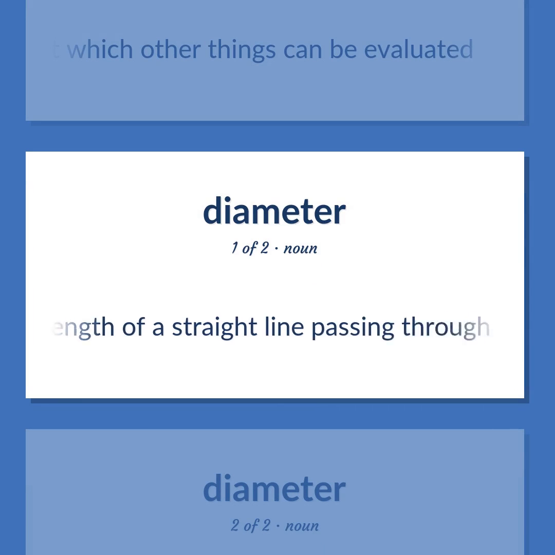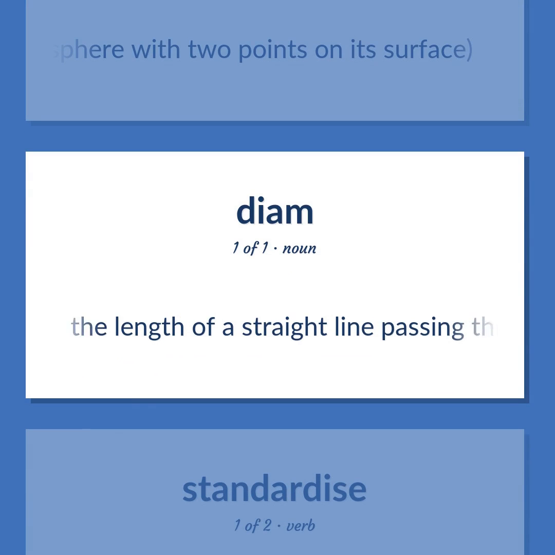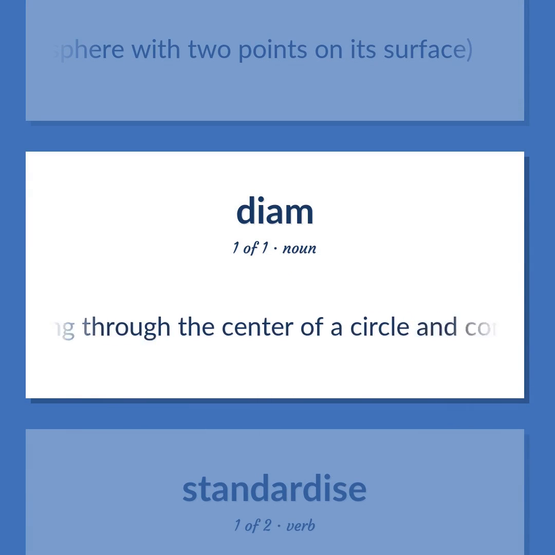Diameter. The length of a straight line passing through the center of a circle and connecting 2 points on the circumference. A straight line connecting the center of a circle with 2 points on its perimeter, or the center of a sphere with 2 points on its surface.